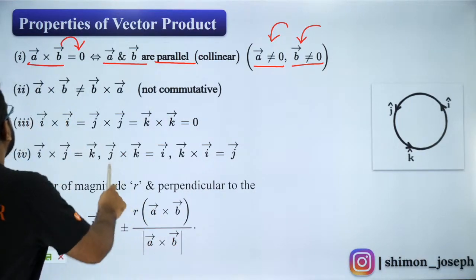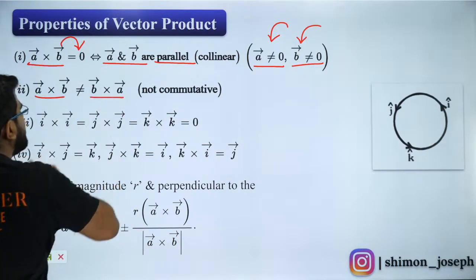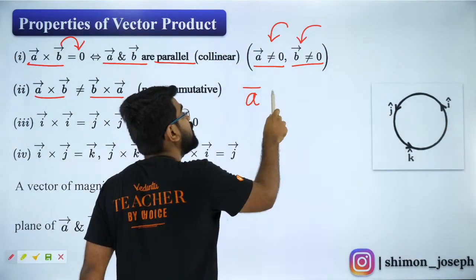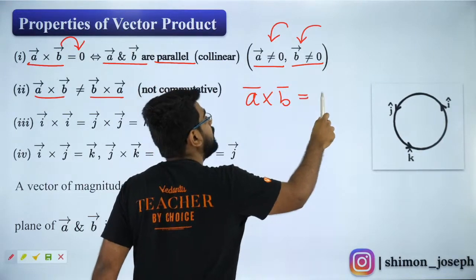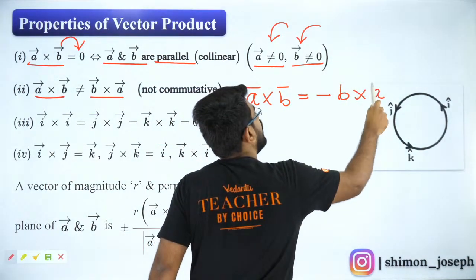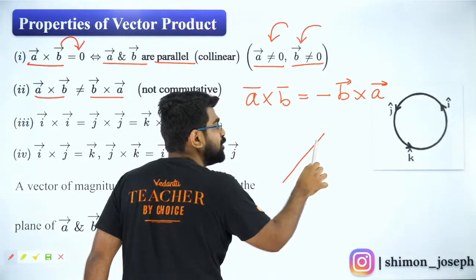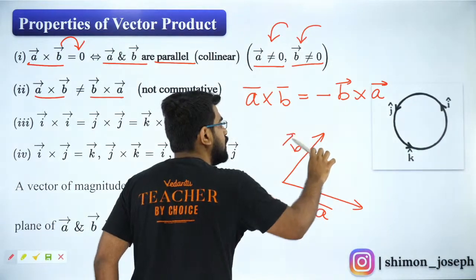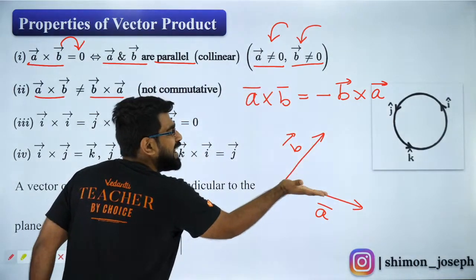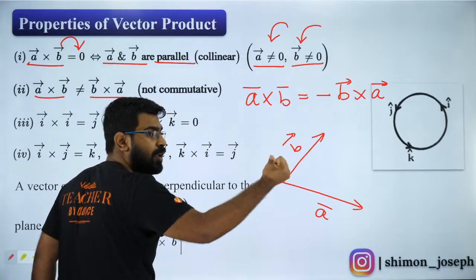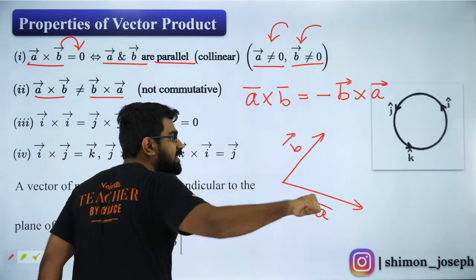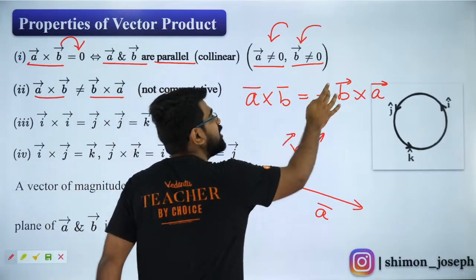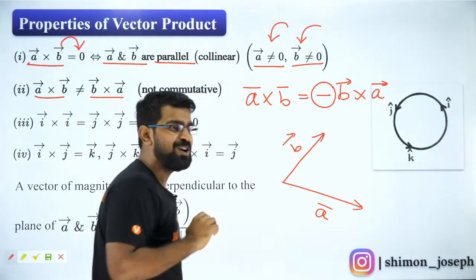Exactly. Now, cross product is not commutative. Very important. Because, in fact, it is actually opposite. A cross B is actually minus of B cross A. Why is that? Because, let me show you. This is very fun. You also do it along with me. This is A vector. This is B vector. So what is the direction of A cross B? Direction of A cross B is outside. But direction of B cross A is inside. So only the directions are opposite. Because of that, A cross B is negative of B cross A. Wonderful, na?